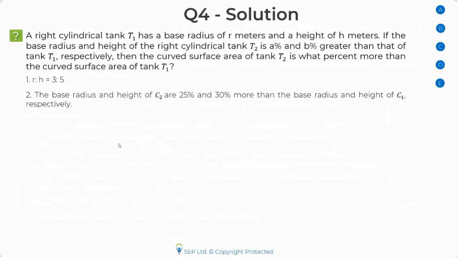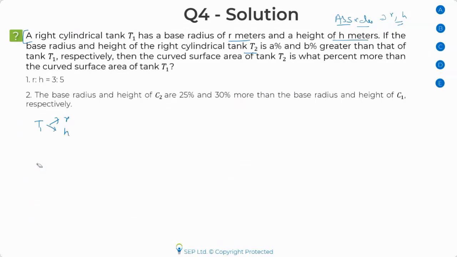The trick in this question is to understand that whenever you're finding percentages and whenever you're comparing two things, as usual, again, you may not need the absolute value to solve the question. Sometimes values like radiuses and heights might get cancelled out, and you may just need the percentages to get the answer. So very quickly, let's look at what is given in the question. We have a cylinder with a radius of r and height of h. Okay, and there's another cylinder T2. So let's write it down. T1 has r and h.